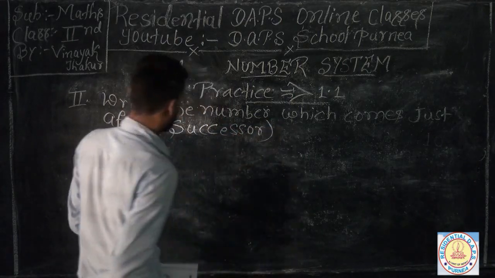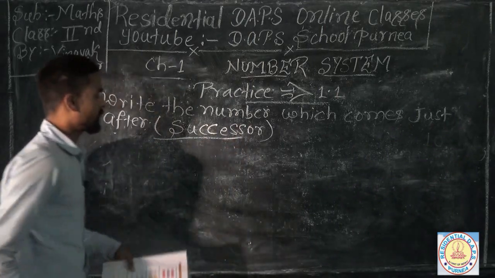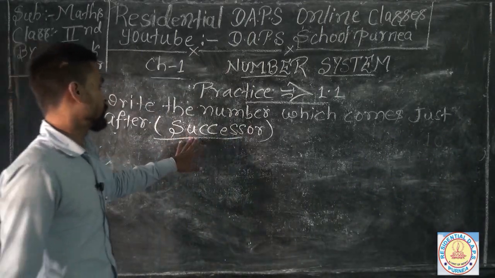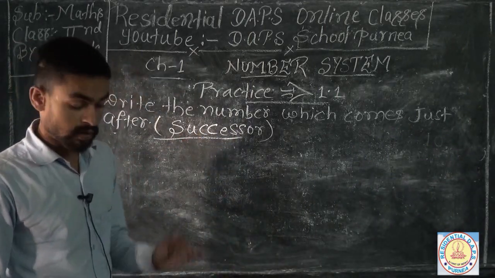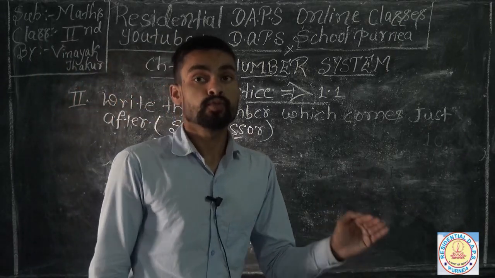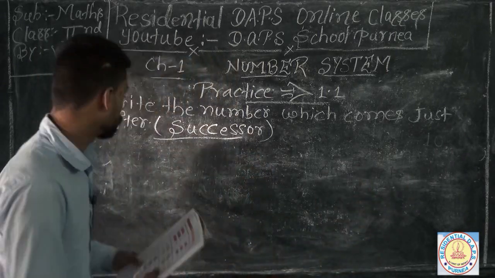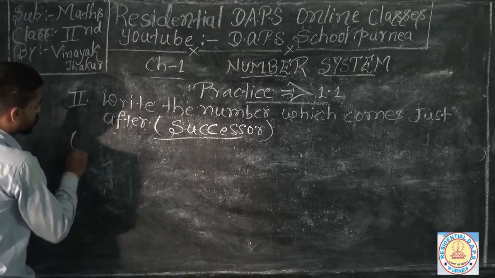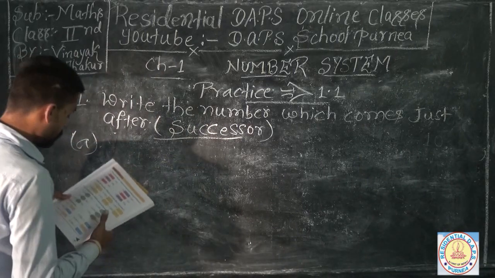So if you have to find out the successor of any number, you need to add 1 to that number, so you can find out your answer very easily.